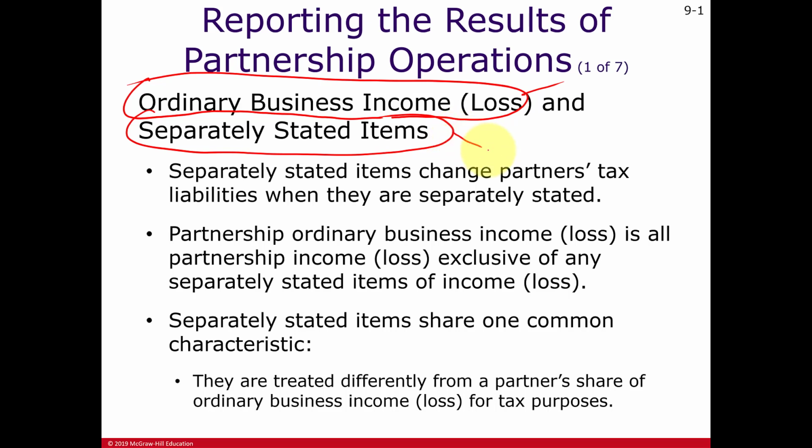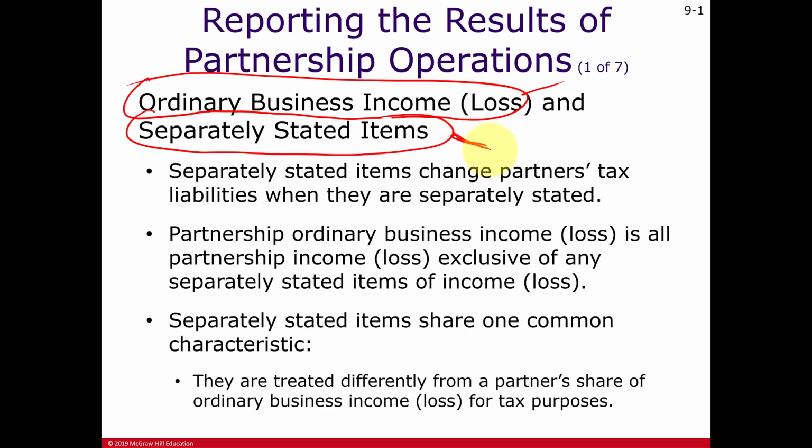The reason for this is that certain types of income and certain types of deductions are treated differently, not here at the partnership level, but at the partner level. So we have to communicate these amounts to the partners. So that's why we break it out separately here.